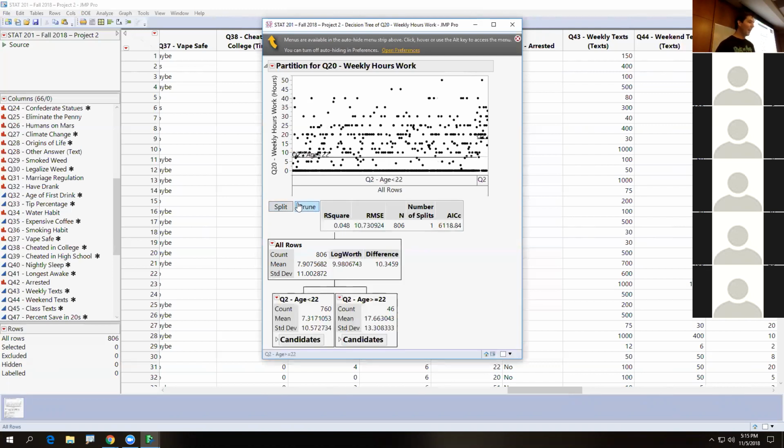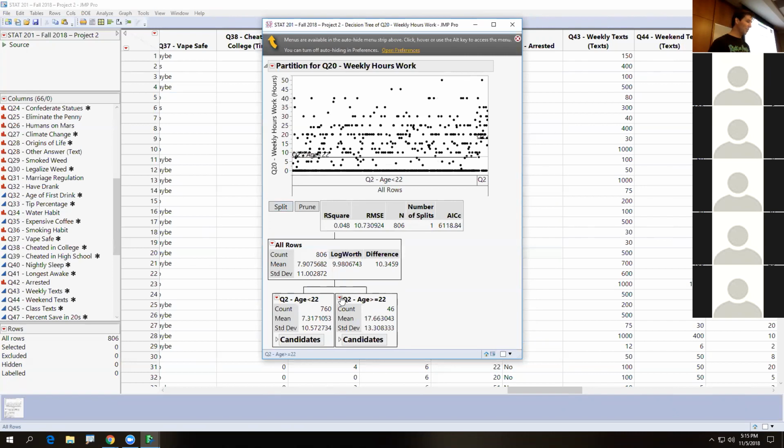So the answer is age. Does this make sense? That people who are older, and this was something on the project, it was like explain the direction of the association. People who are older, i.e. 22 years or older, had a higher mean for hours a week worked. Does that make sense? So the people who are 22 years or older had an average hours of week worked of 17.66. There were 46 people in the survey, and that's their standard deviation. Where the people who are less than 22 years of age, there were 760 of them, and they have a mean of 7.3. We'll hit split.